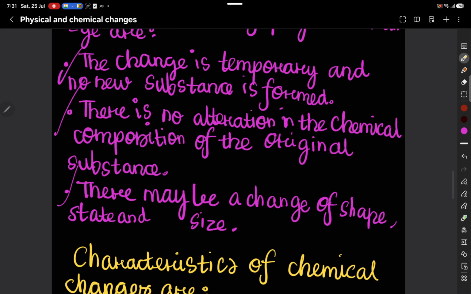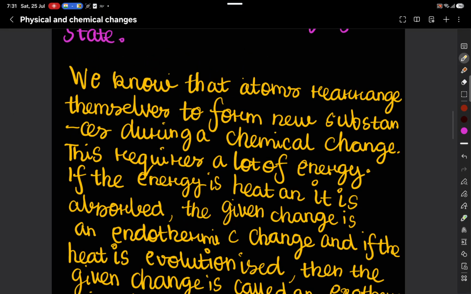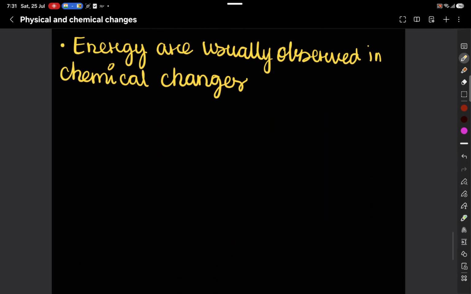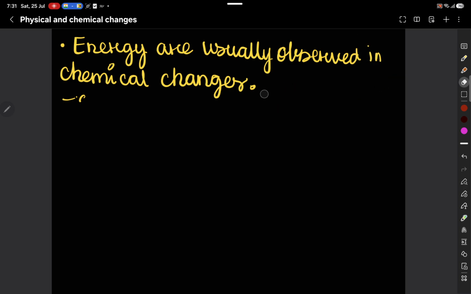We have just discussed this. We know that the atoms rearrange themselves to form new substances during a chemical change. This requires a lot of energy. Now, if the chemical change requires energy, we will write the same thing, endothermic change, and exothermic change.